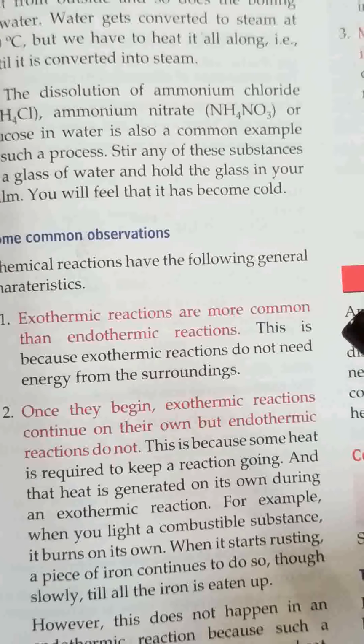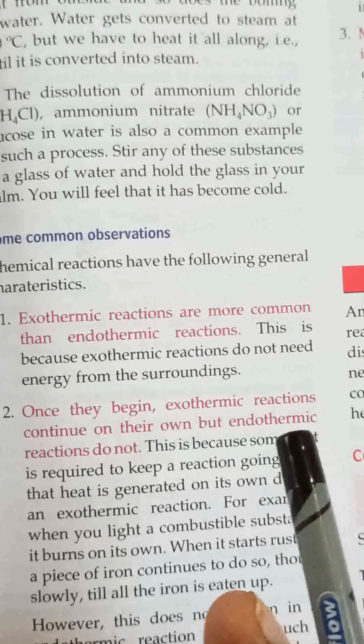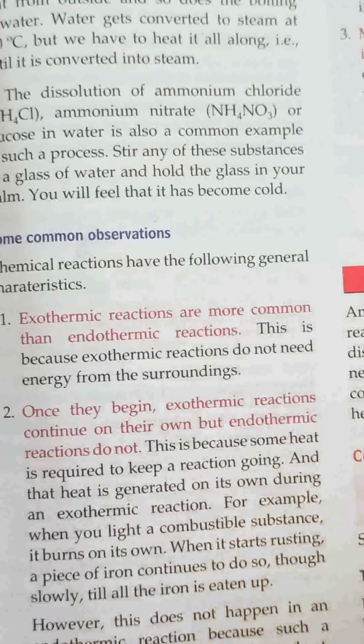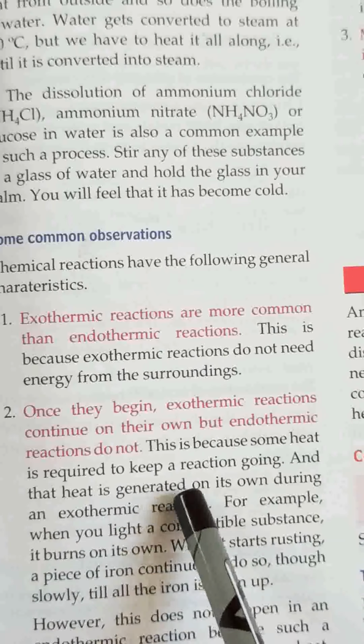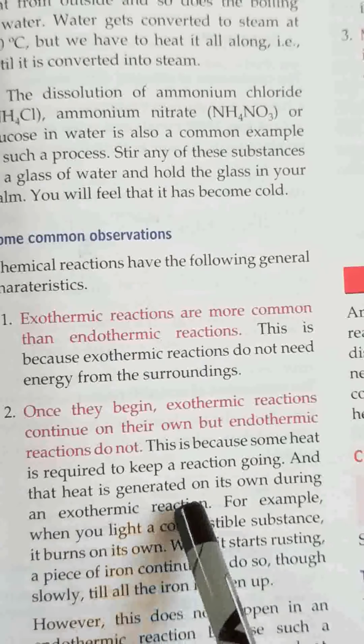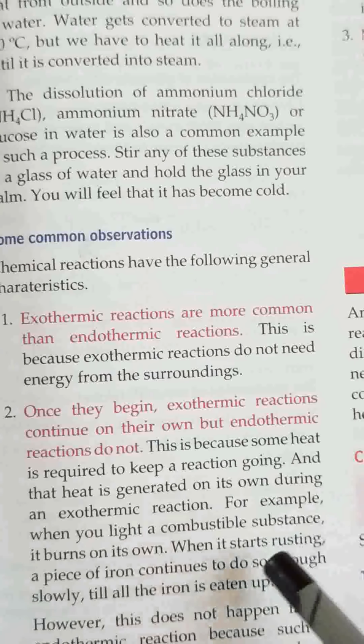Once the reaction starts, then heat produced in the reaction helps the reaction to continue. It will continue then, because some heat is required to keep a reaction going, and the heat is generated on its own during the exothermic reaction. For example, when you light a combustible substance, a candle, it burns on its own.